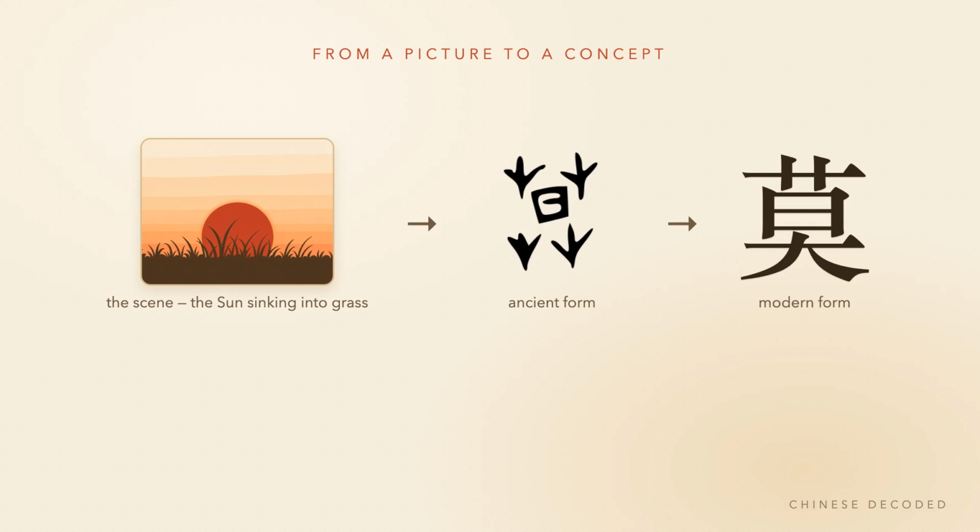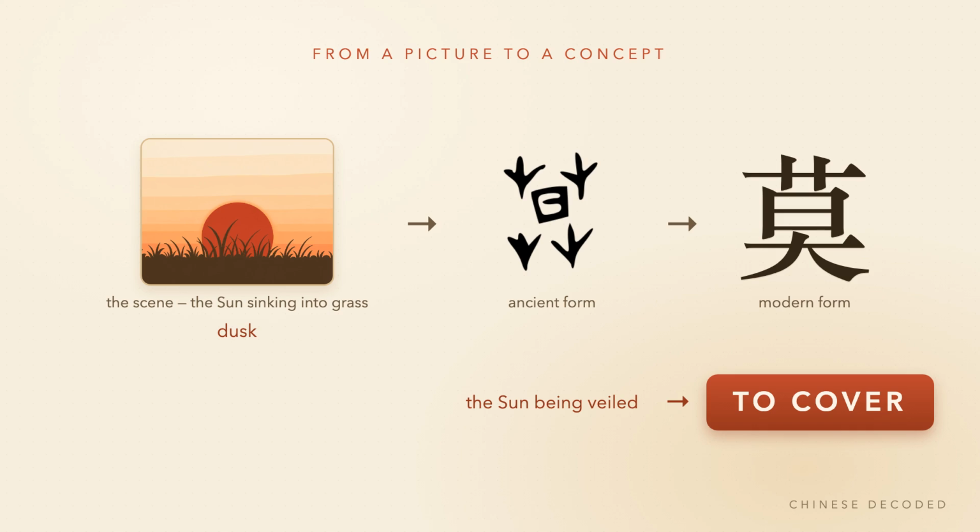One more thing, mo began in its ancient form as a picture, the sun sinking into and covered by the grass. Dusk. That dusk scene of the sun being veiled was distilled into an abstract concept, to cover. This is how abstract bricks are born. This brick went on to create the mo characters we just saw. And the concept kept growing.